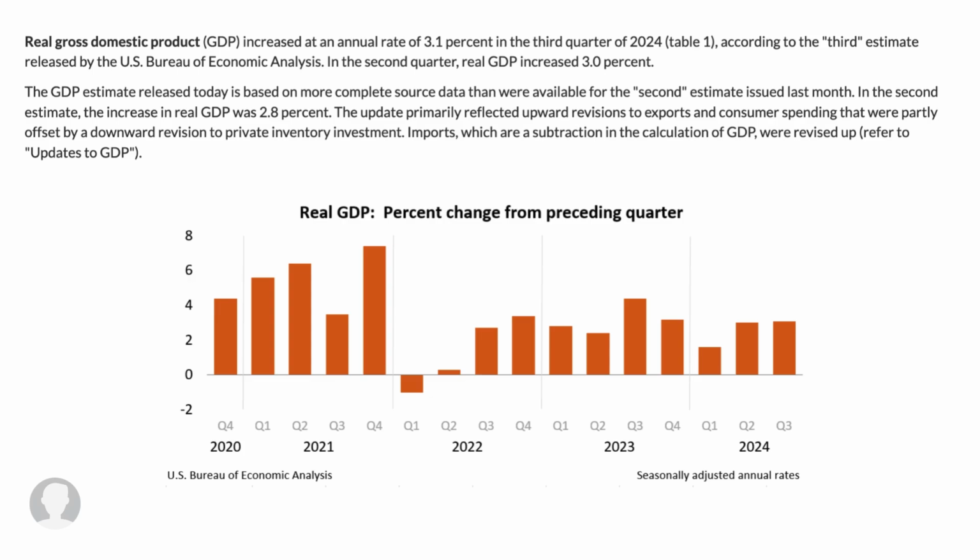Let's take a look at the United States GDP, or its current rate of economic growth. The U.S. Bureau of Economic Analysis shows that our country's GDP increased at an annual rate of 3.1% in the third quarter of this year, according to their third estimate.